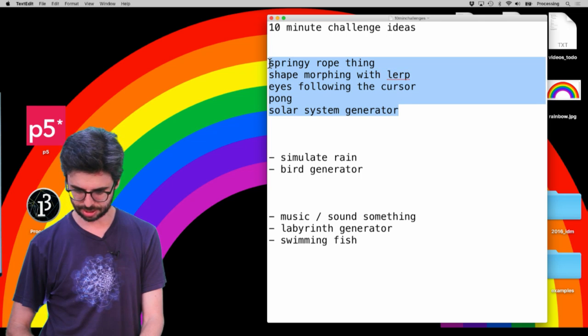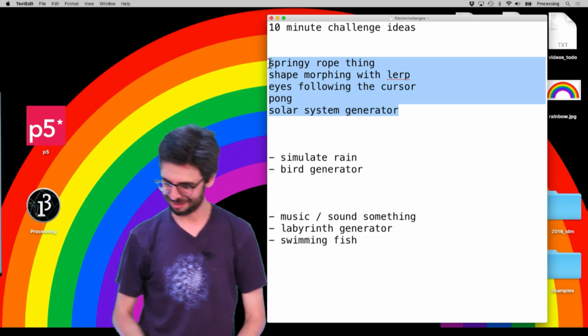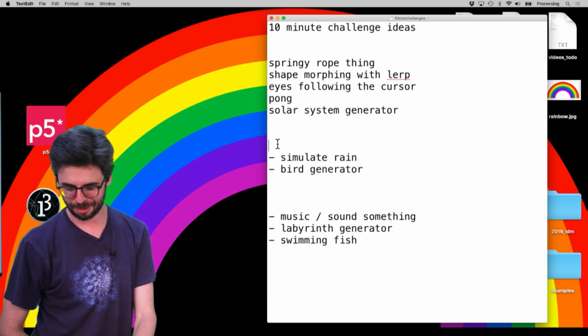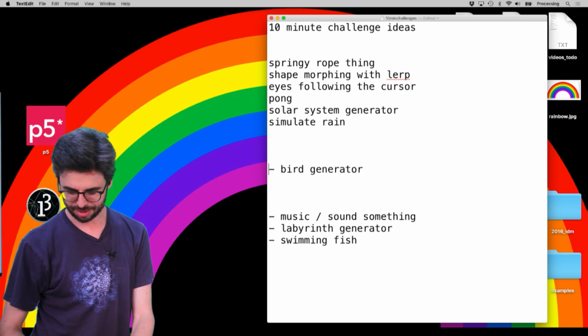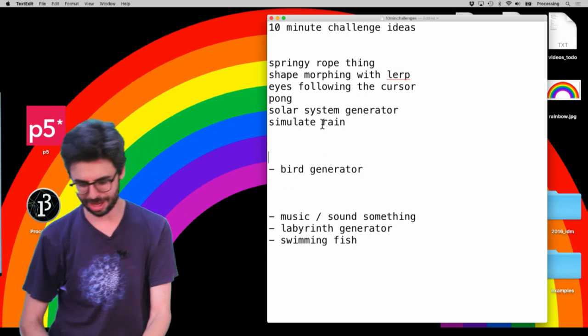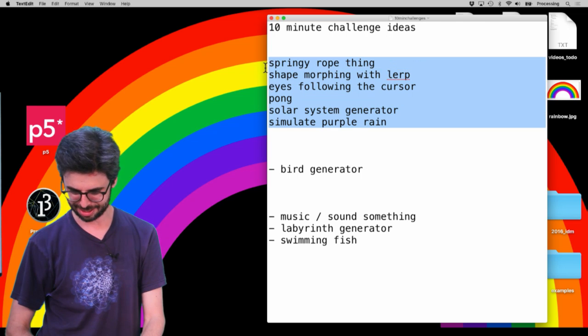Okay, and let's see if there's any more. Rain is a good safe one. Yeah, rain seems so, but I shouldn't poo-poo rain. It's Earth Day. Simulating rain. Purple rain. Oh, that would be nice. Purple rain. I should do that no matter what today.